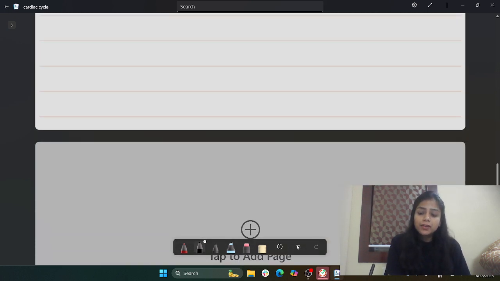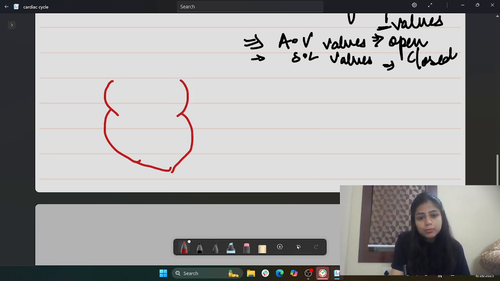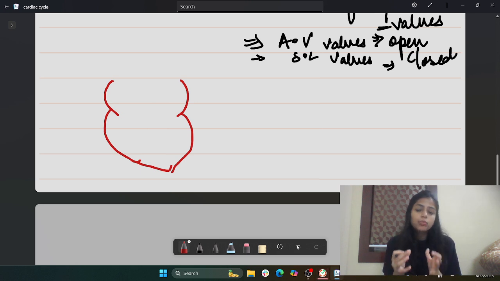So let's move ahead with the last one, which is called the ventricle. So what happens here? Suppose I'm drawing it again, right? As soon as the ventricle is building up blood inside it, there is an increase in the intraventricular pressure, for which first we need to close the AV valves.